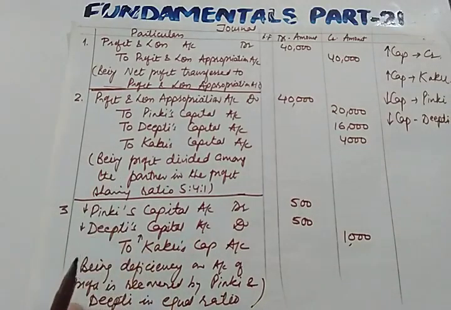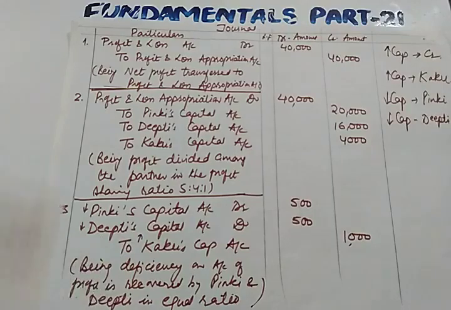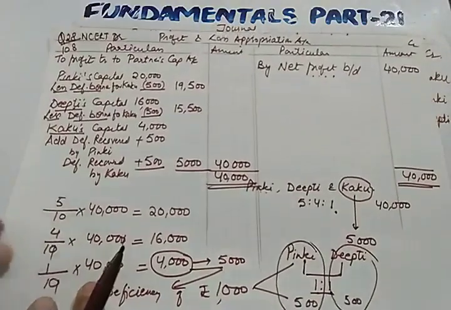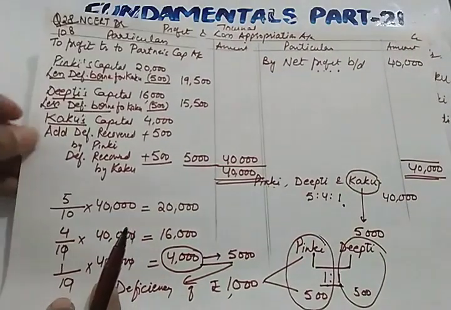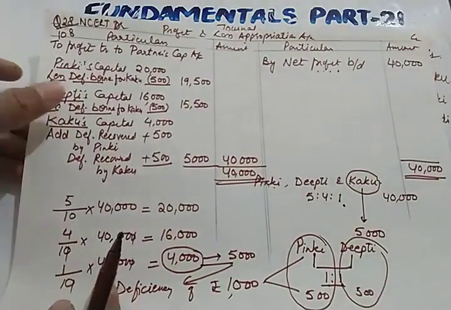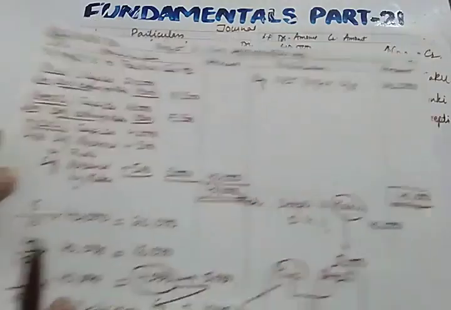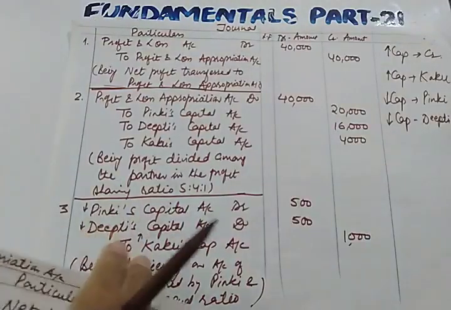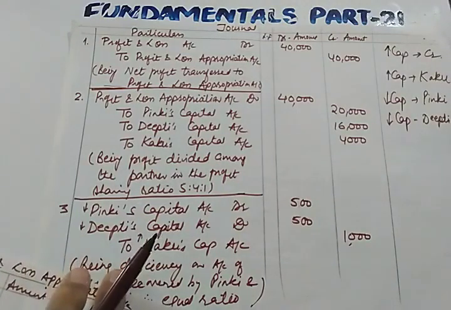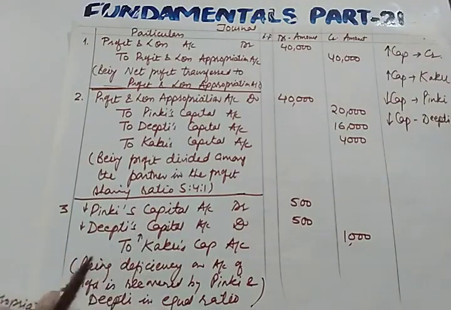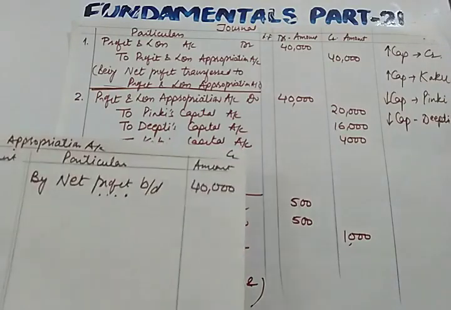So whenever such type of numerical comes, you need to read the last line. See, I have made both these things just to give you extra practice, but otherwise you are not required to make both this ledger profit and loss appropriation account as well as this journal. Either of these two will be asked in the exam. So you need to be very careful what is being asked to prepare.